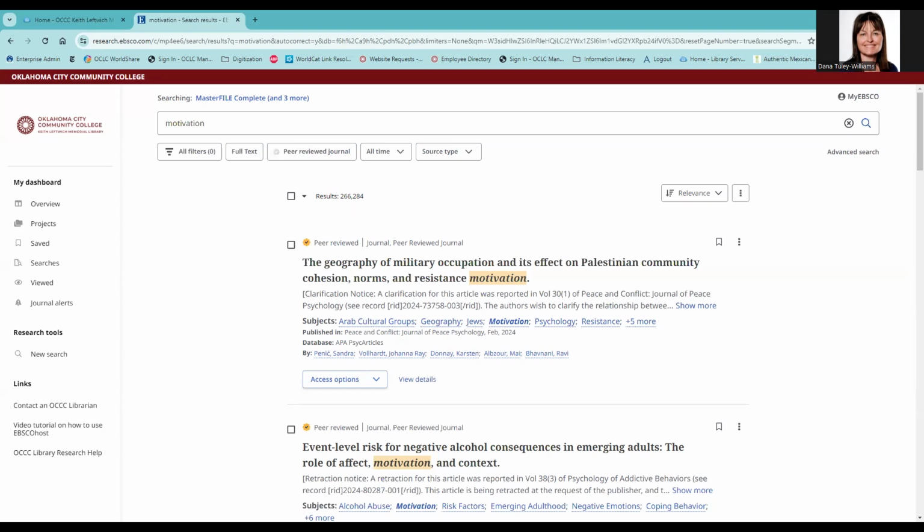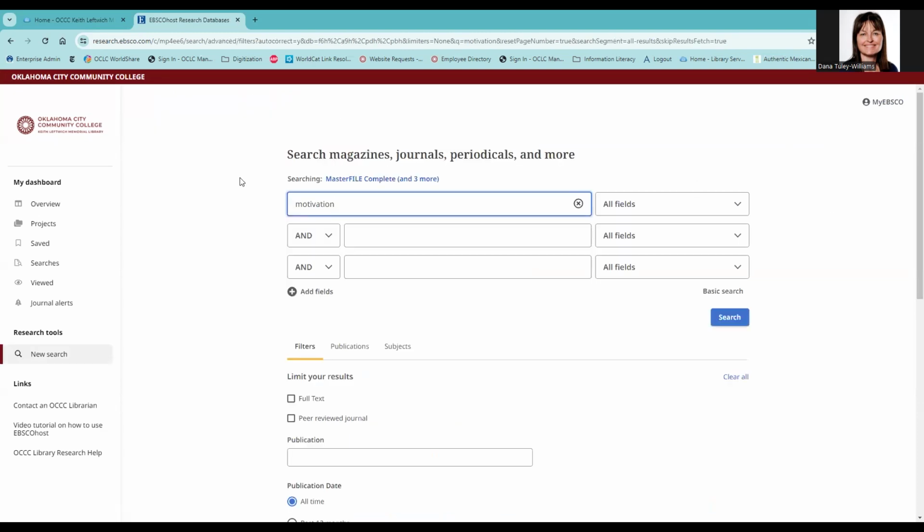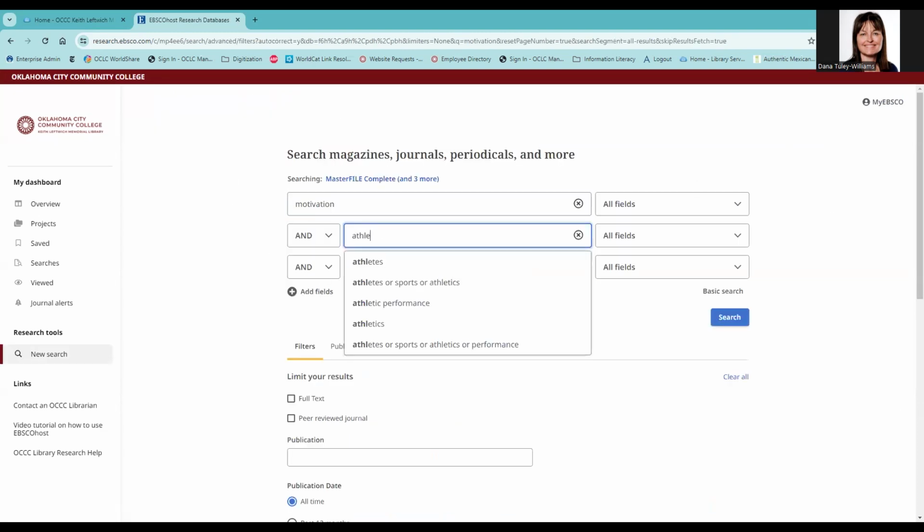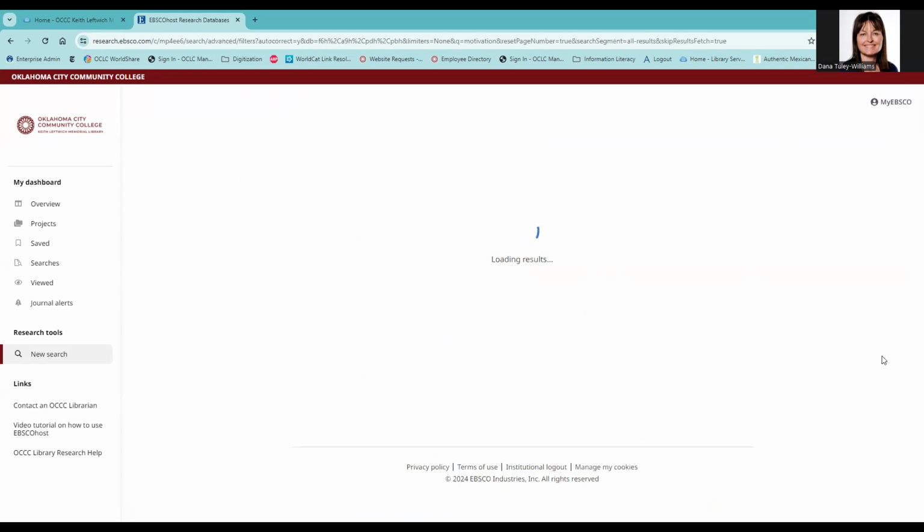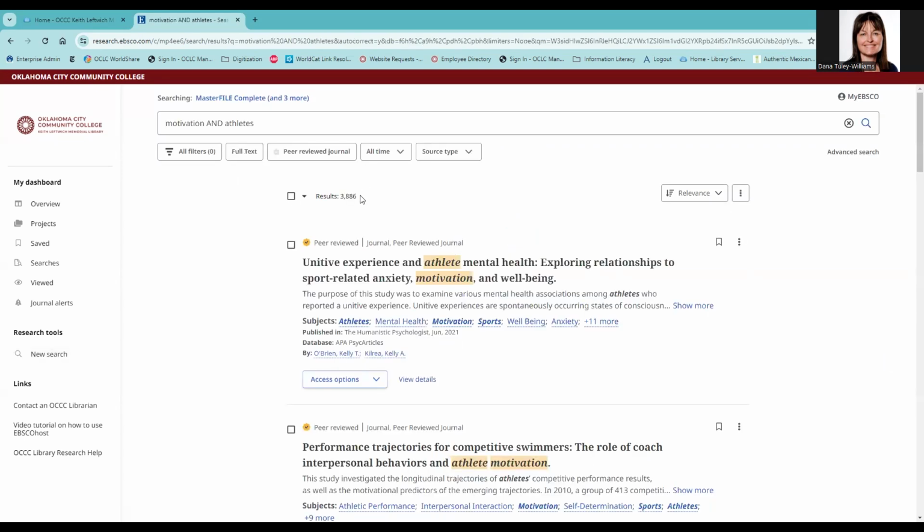For my search on motivation, I'm going to return to the advanced search box and add the word athletes. Note that I put the second search term in a separate box since it is a new concept. That brings us to a more manageable number.